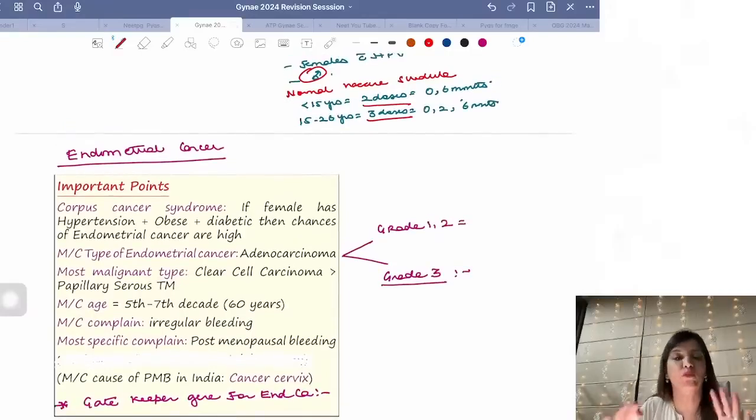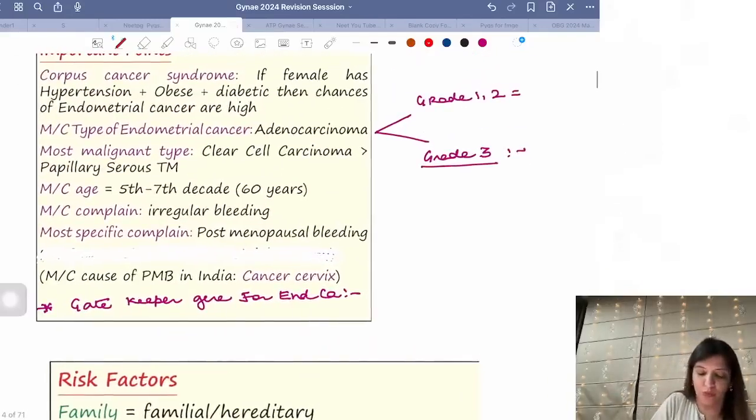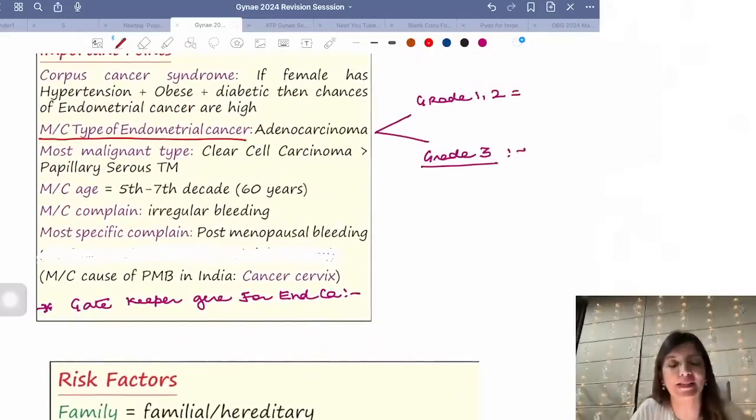I will be talking more about cancer cervix, but just now I am doing only the risk factors and general points of all cancers. So I am talking about endometrial cancer. Now, in endometrial cancer, again they ask you what is the most common type of endometrial cancer. It is adenocarcinoma. Please remember adenocarcinoma.